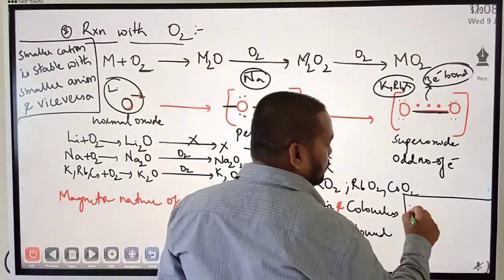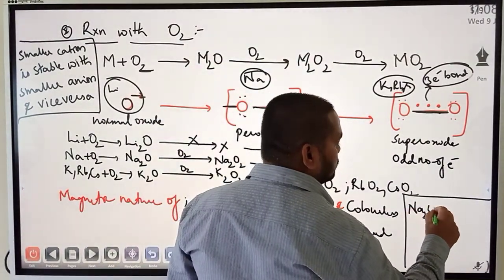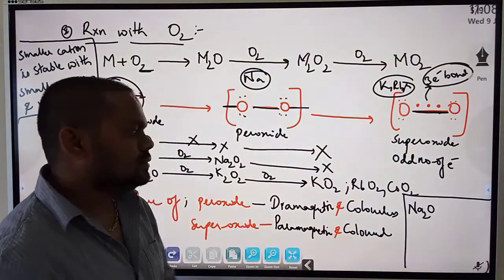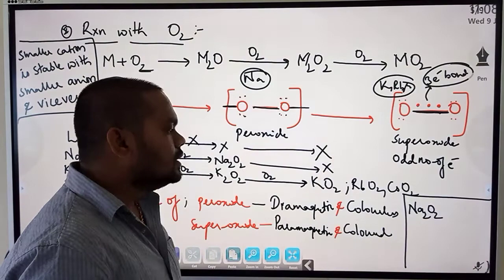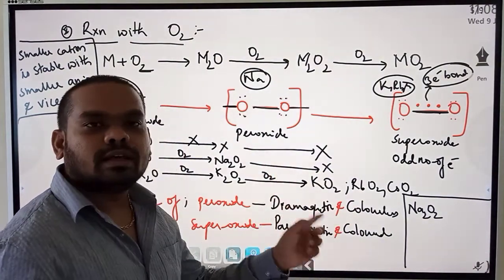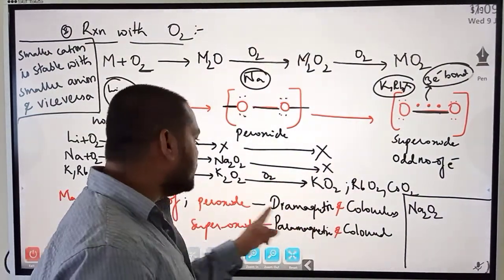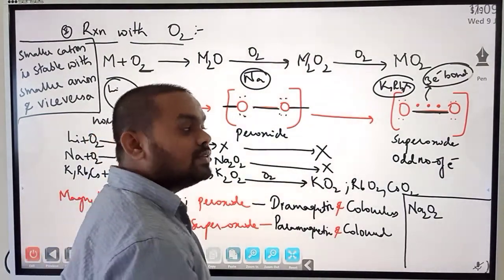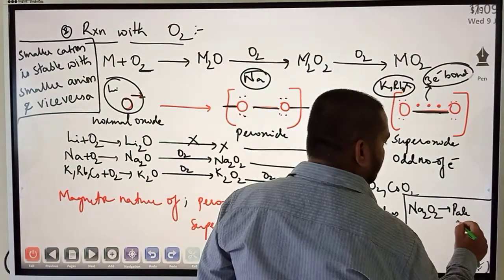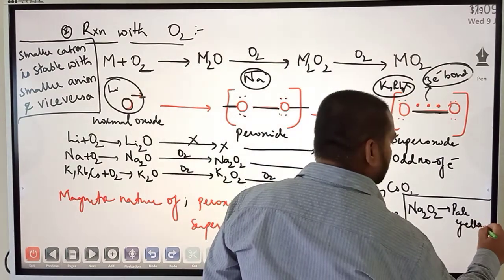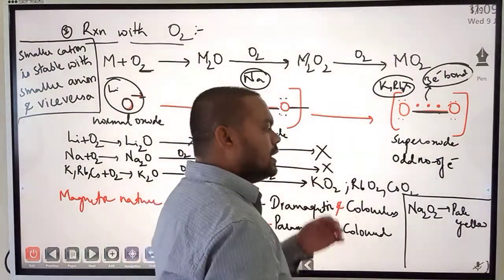So as said just now, if I ask you Na2O, normal oxide, Na2O2, peroxide. So Na2O2, should it be colored or colorless? According to this statement, it is colorless. But what we observe in reality is, it is pale yellow in color. Why is it pale yellow?